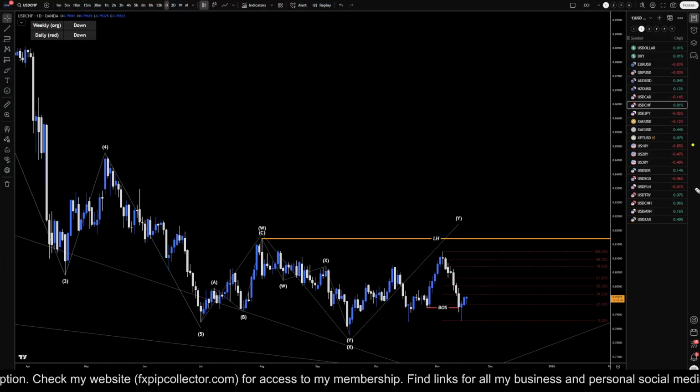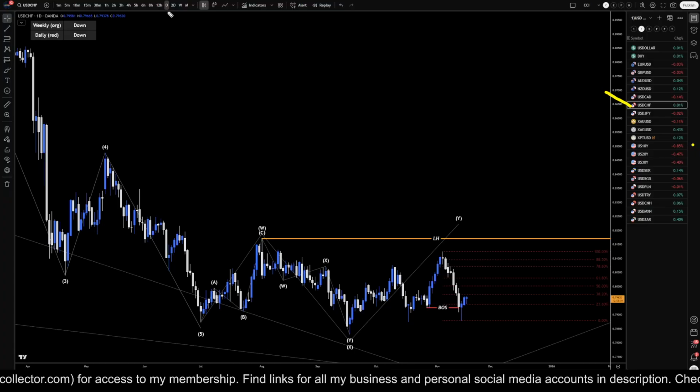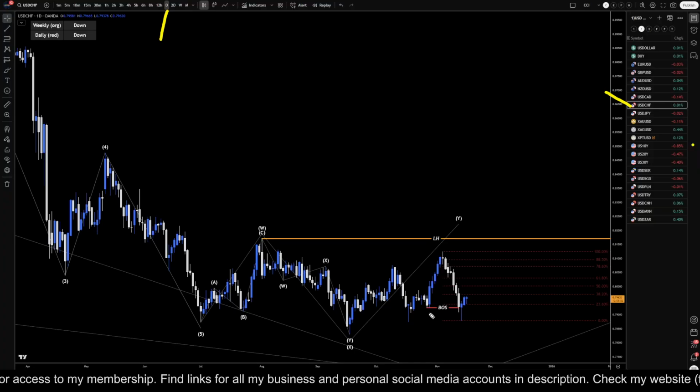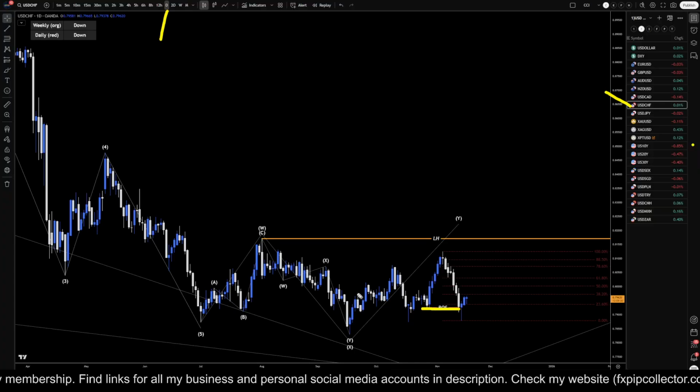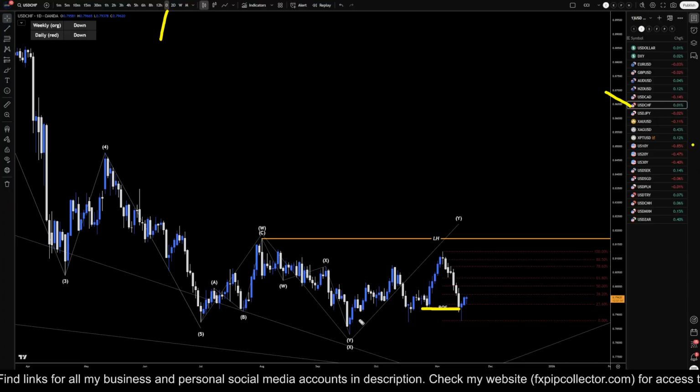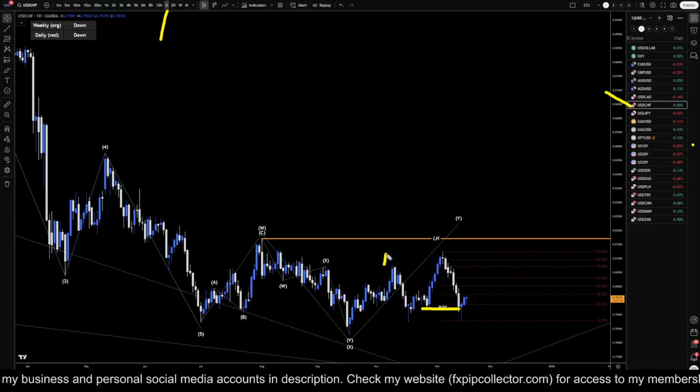Today is Tuesday, November 18th, and this is my analysis for the US dollar Swiss, and we're on the daily time frame to start with. So the dollar Swiss did break structure to the downside, but I still am kind of wondering about this. I keep flip-flopping about the pattern because this actually could be the A right here.